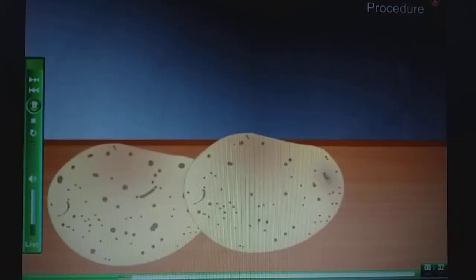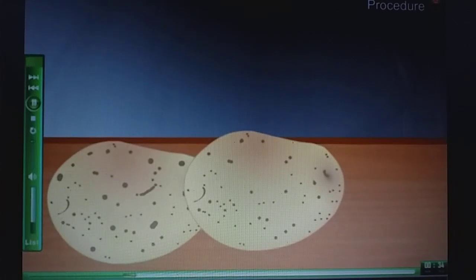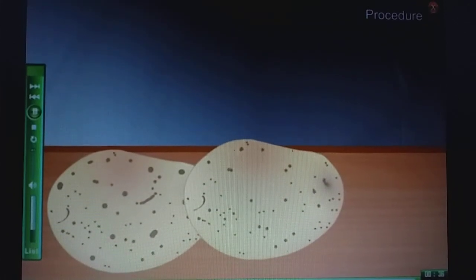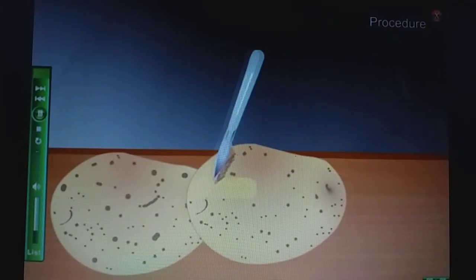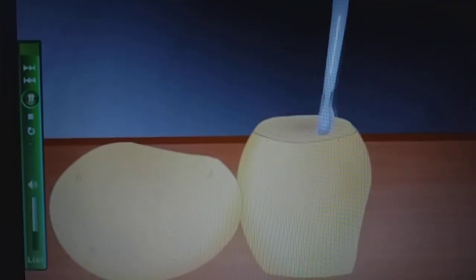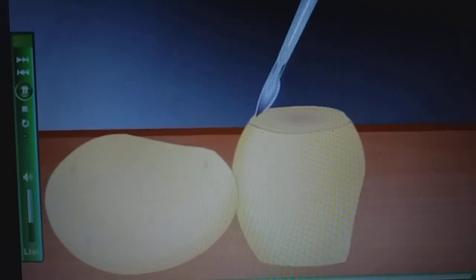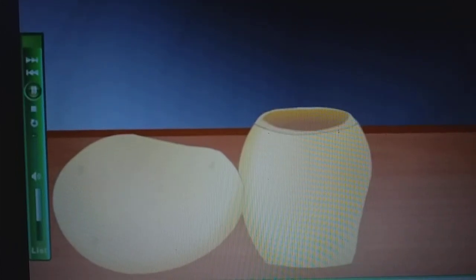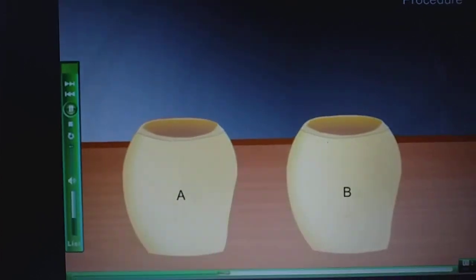Now the procedure. Take two large size potatoes, peel off their skin and make their base flat. Make a hollow cavity in the center of each. Fill the potato marked A with sugar solution. Fill B with plain water.